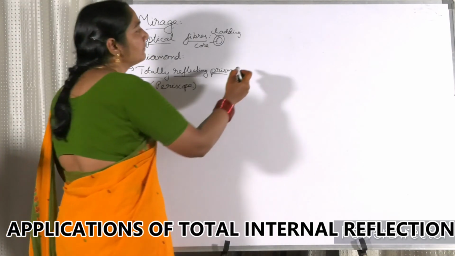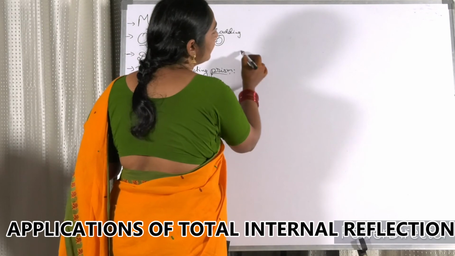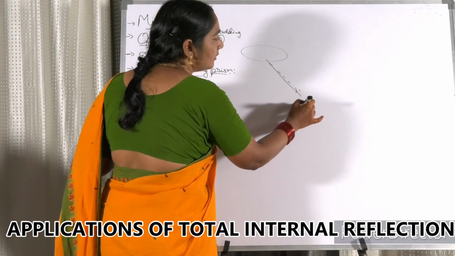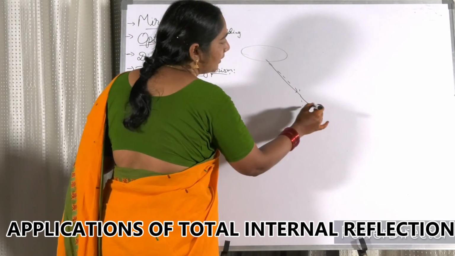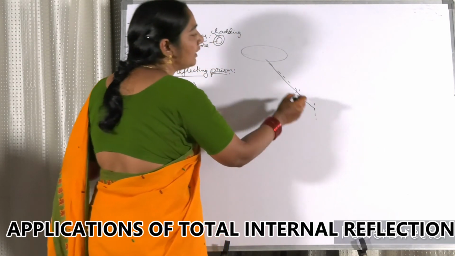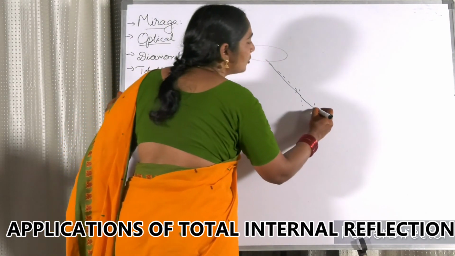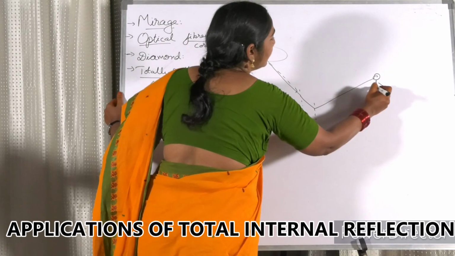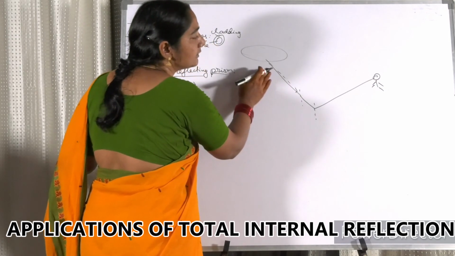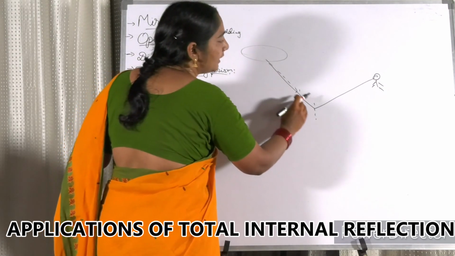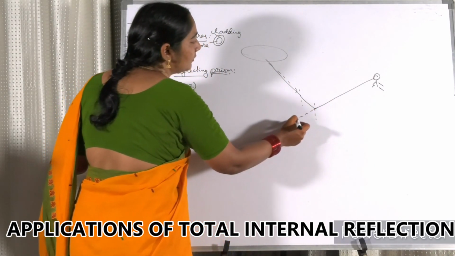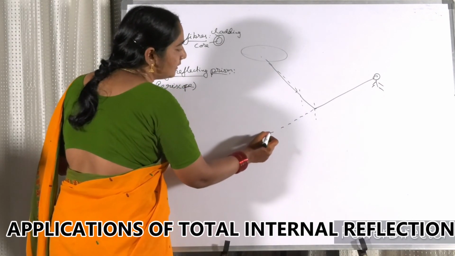Now in the case of a mirage, for example, this is the sky, the light ray is coming. Because as it is moving from a denser medium to a rarer medium, it is moving away from the normal. At a particular point, when the angle of incidence is more than the critical angle, it gets reflected, and you are a person here. You are not seeing, it did not reach the ground. This light ray did not reach the ground, but it is just getting totally reflected due to the phenomenon of total internal reflection. And for you, it appears as if this object is here.